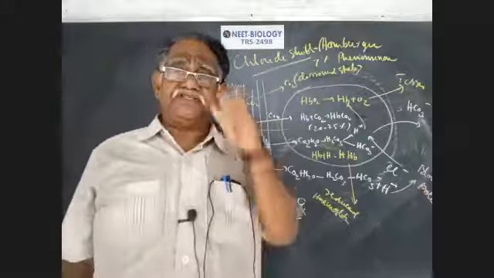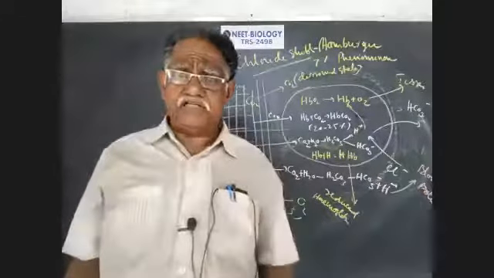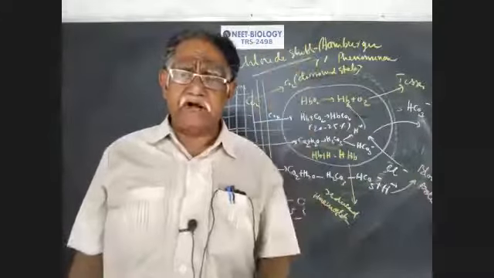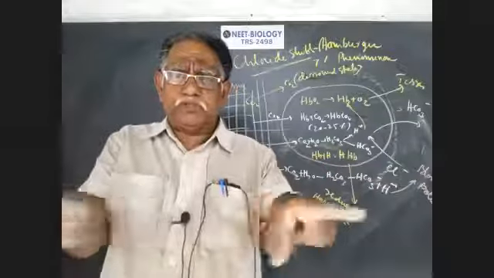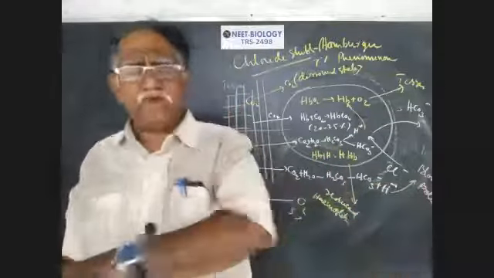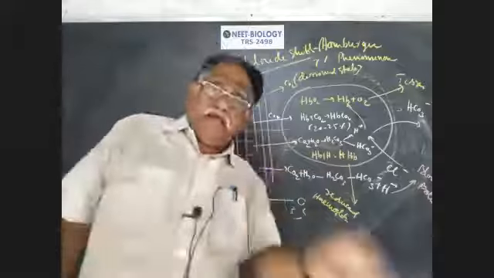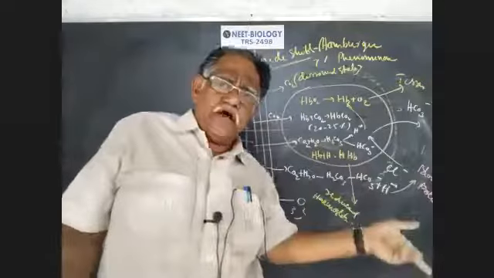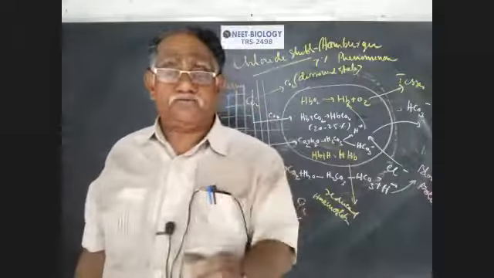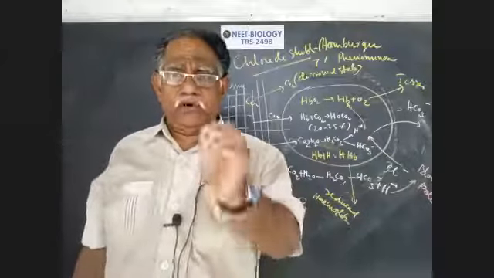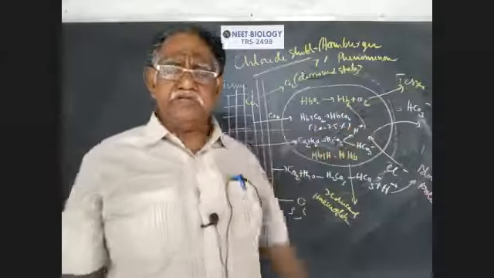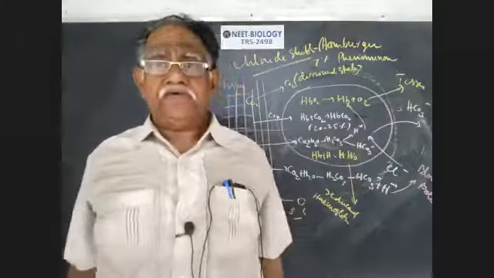Similarly, in the RBC, carbonic acid dissociates by the enzymatic activity of carbonic anhydrase into HCO3 minus and H plus. HCO3 comes out of RBC and, in reverse, chloride ions enter the RBC. This is the chloride shift, to maintain ionic equilibrium.